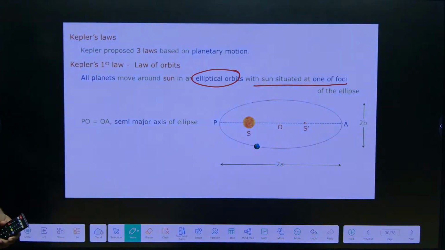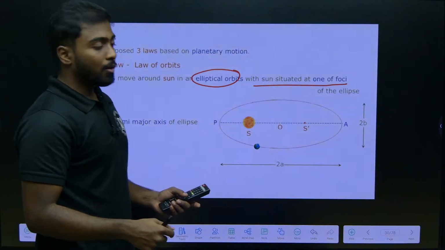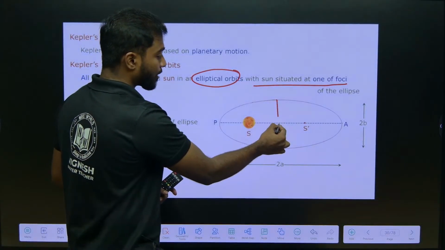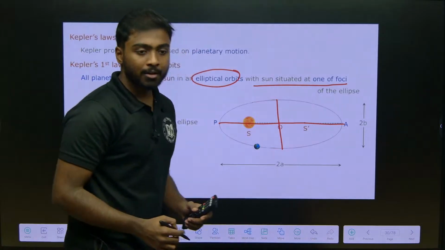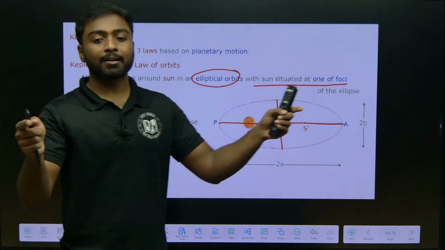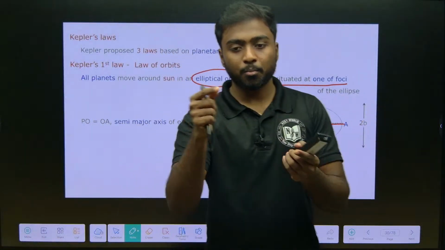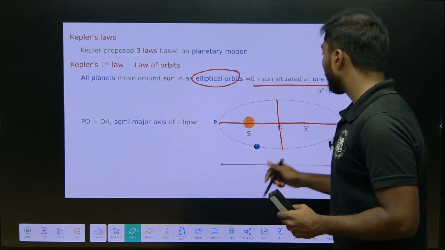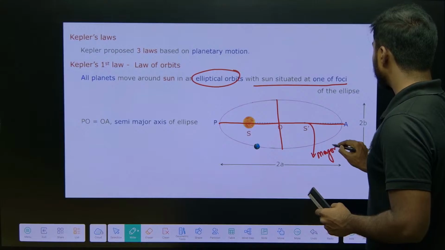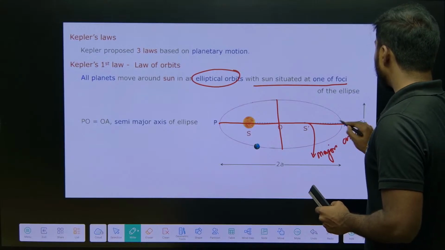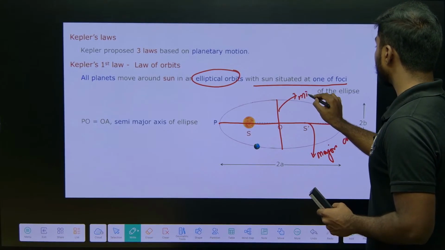When we talk about an ellipse, one side is called the minor axis and the other side the major axis. The larger diameter is the major axis, the smaller diameter is the minor axis. This is my major axis and this is my minor axis.